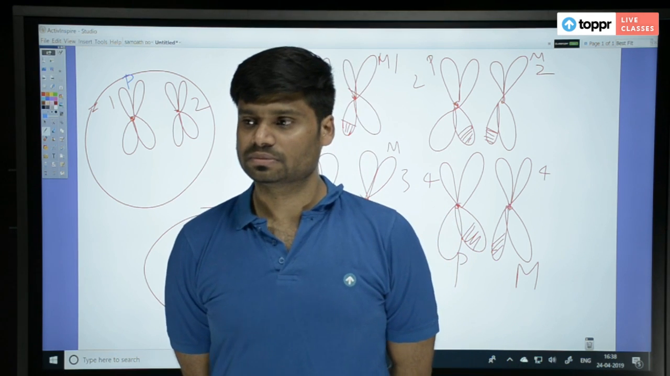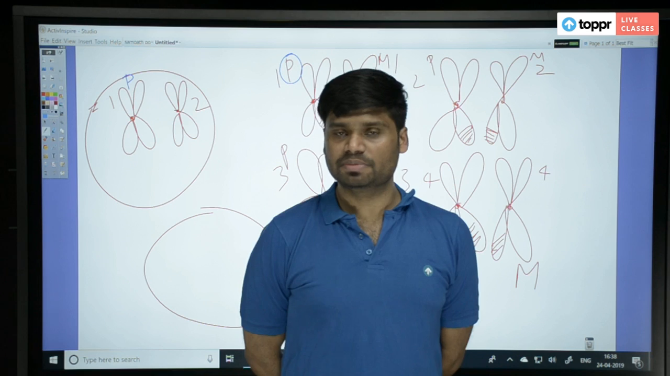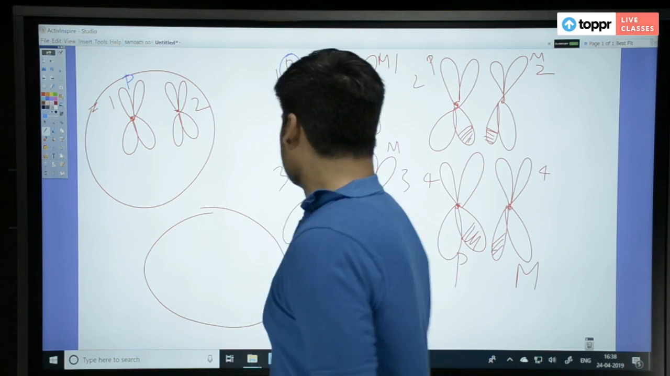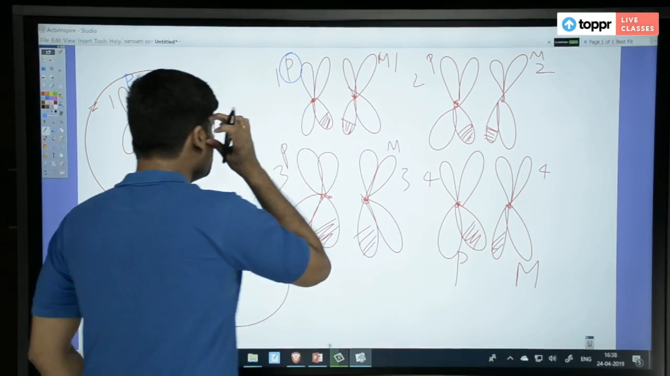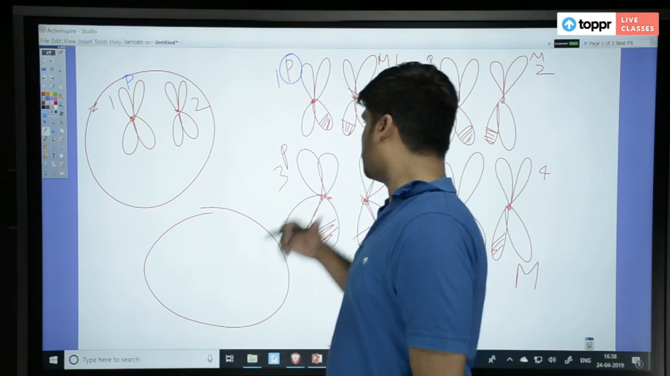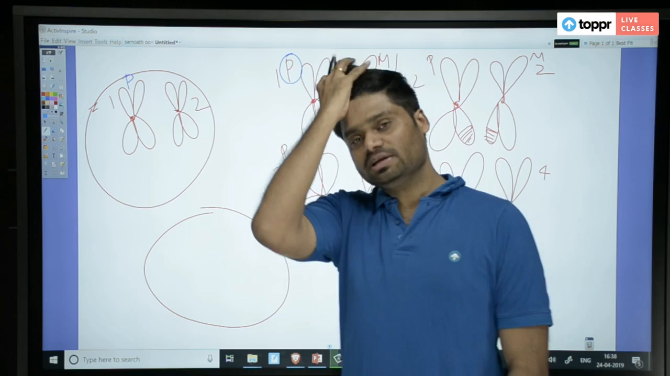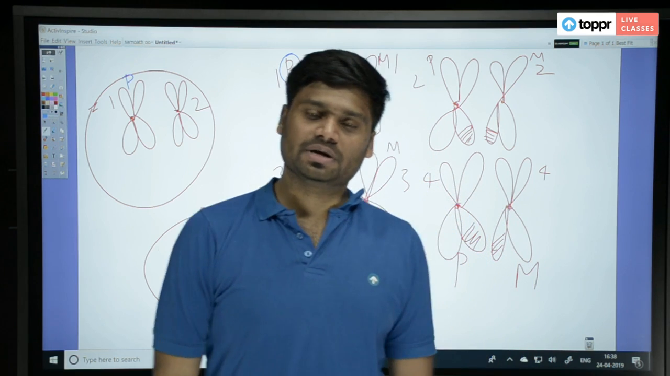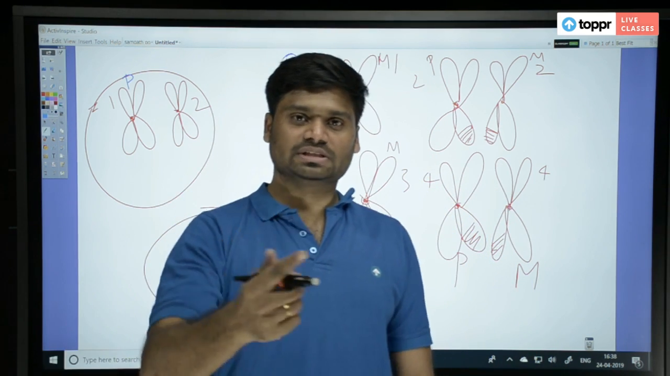Understood? This is independent assortment. So it does not mean that in the second pair of chromosomes also paternal should go or maternal should go. Anything can go. This is independent assortment. And this also produces recombinations.